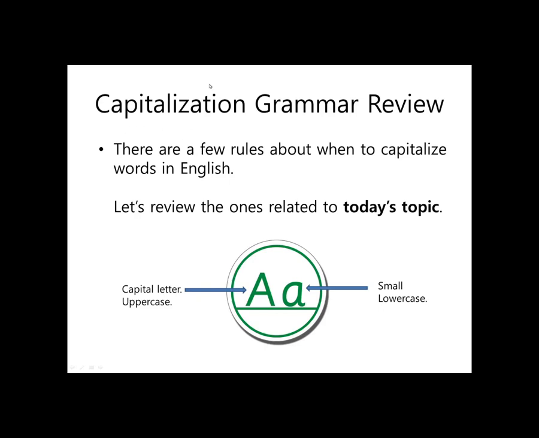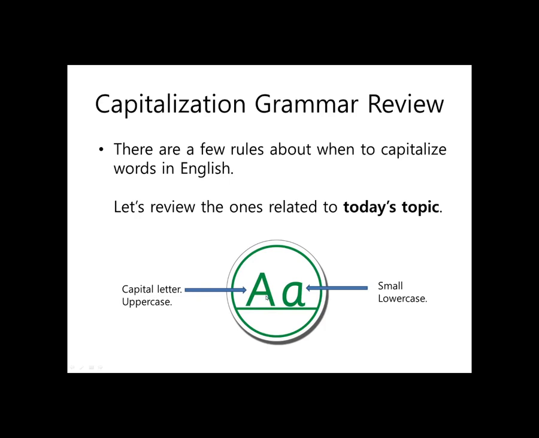Okay, capitalization, grammar review. There are a few rules about when to capitalize words in English. Capitalization means making letters big. We call this a capital letter, capital A, and we can also say uppercase.